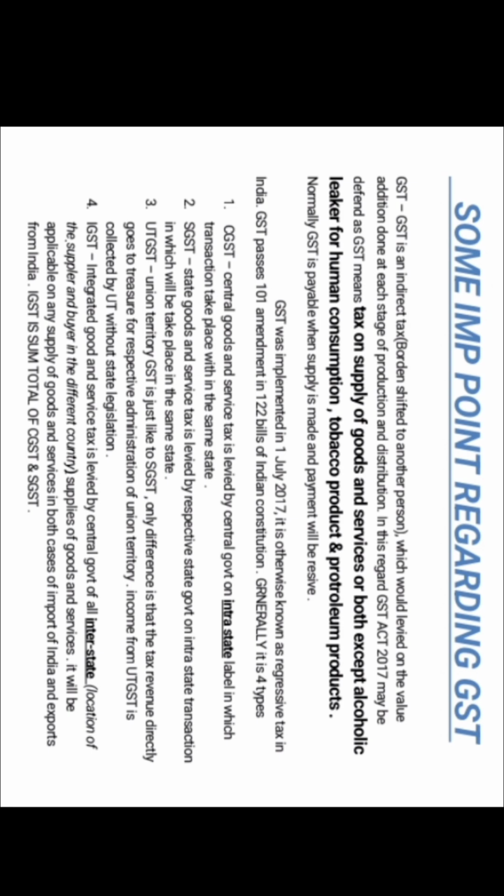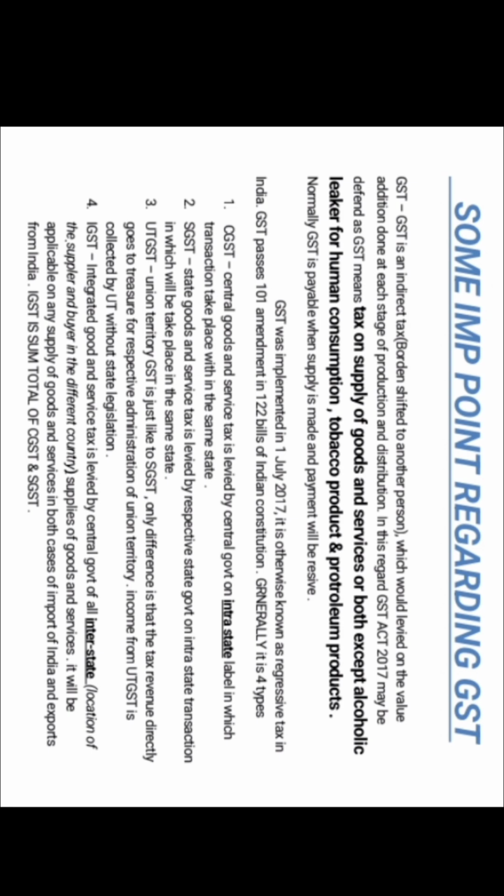Okay, then let's discuss CGST. Central Goods and Service Tax is a tax levied by the central government on intra-state transactions, which take place within the same state. SGST, State Goods and Service Tax, is levied by the respective state government on intrastate transactions, which take place in the same state.